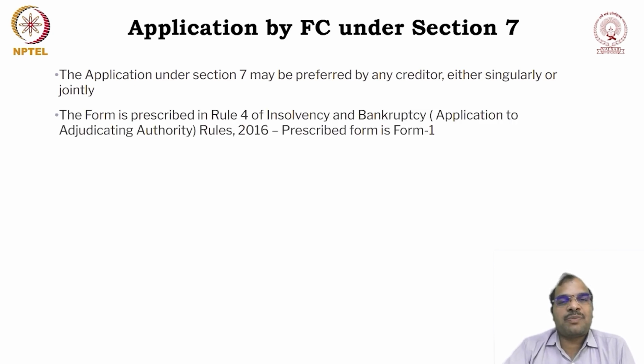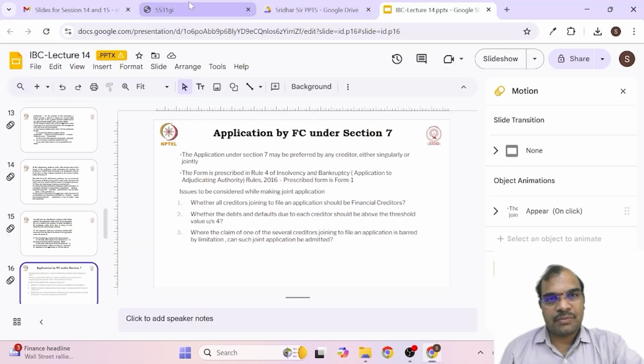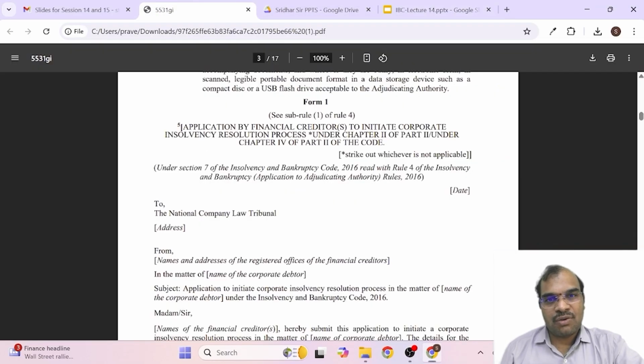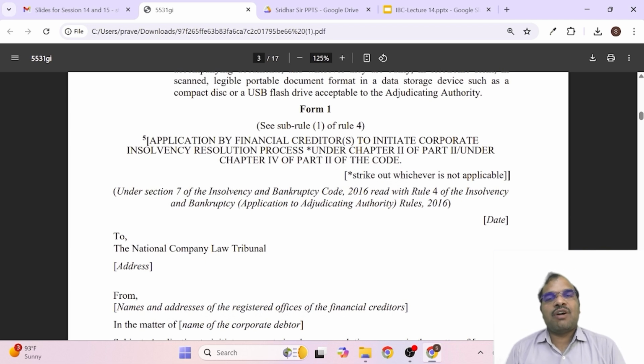The form that is prescribed is in Rule 4 of the Insolvency and Bankruptcy (Application to Adjudicating Authority) Rules. The prescribed form is Form number 1. Now let us look at the form. Please look at Form number 1.